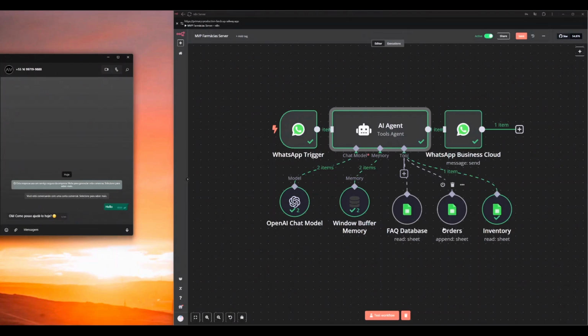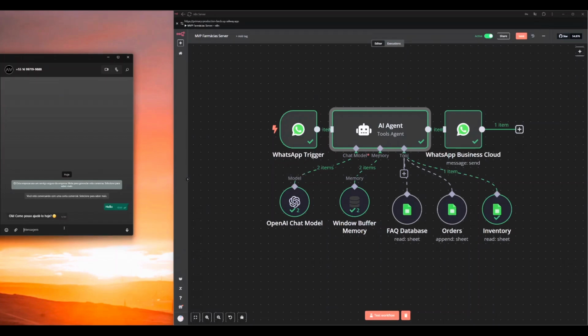It can update the orders sheet with client data and information, and it can check the inventory for a specific medicine that you're looking for. So let me explain everything to you. This is a memory of the interaction with the client, and this is the model that I have actually showed to you, the 4o Mini.